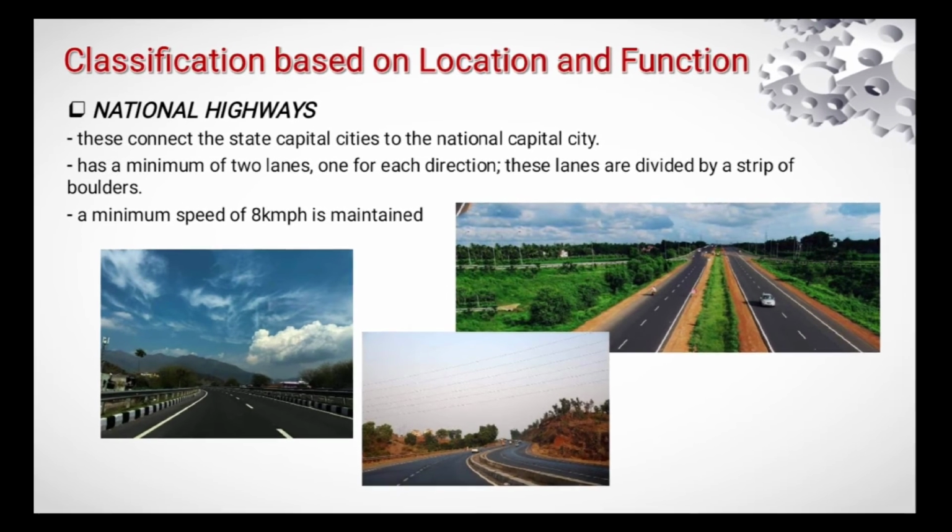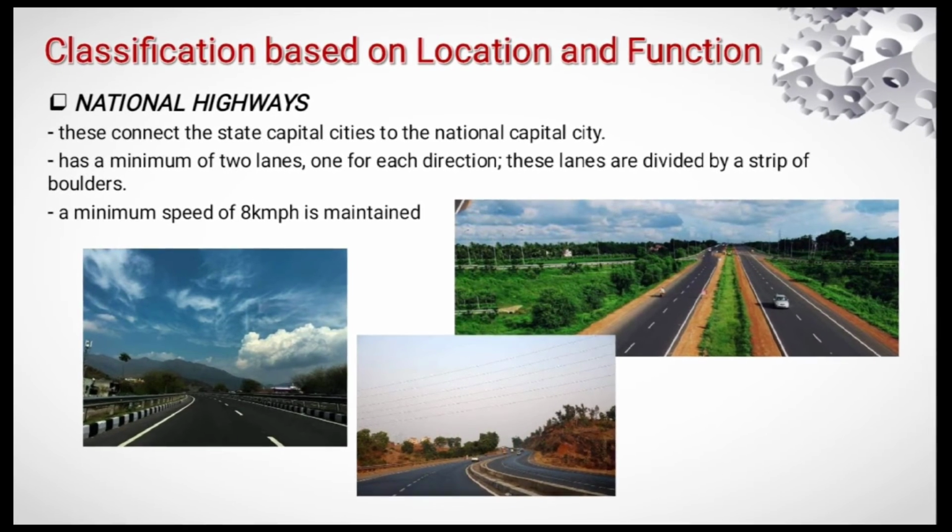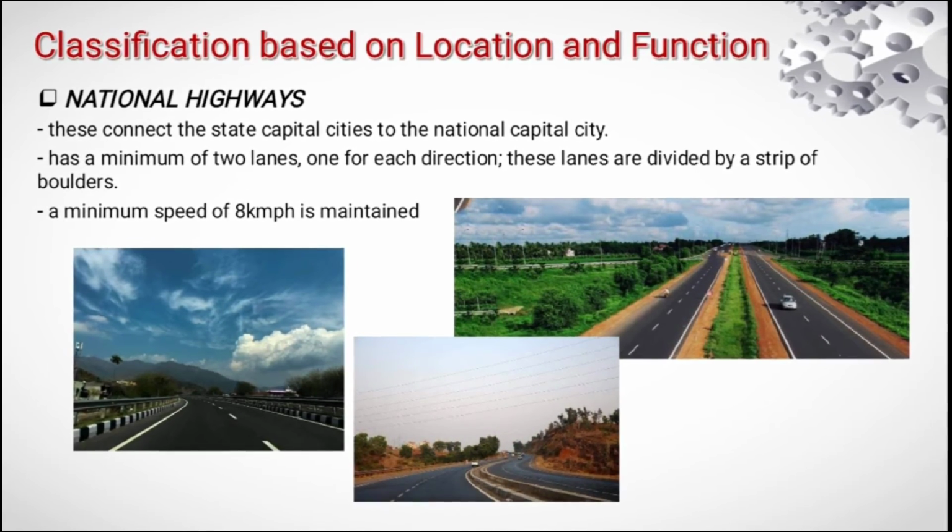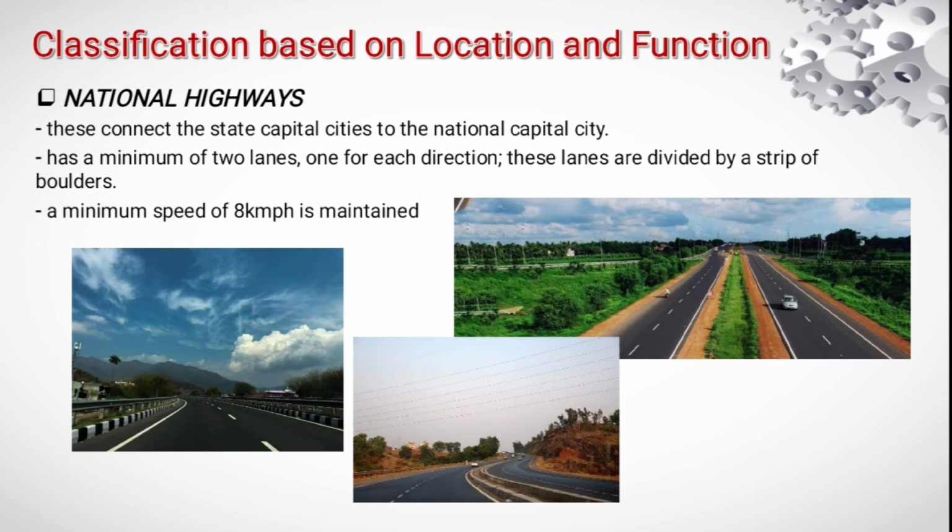Now, let's discuss the different types of roads based on location and function. National highways. National highways run throughout the length and breadth of the country. They connect state capital cities to the national capital city. A minimum of 2 lanes, one for each direction, is provided for national highways, and these 2 lanes are divided by a strip of boulders. The minimum speed of 80 km per hour should be maintained on national highways.